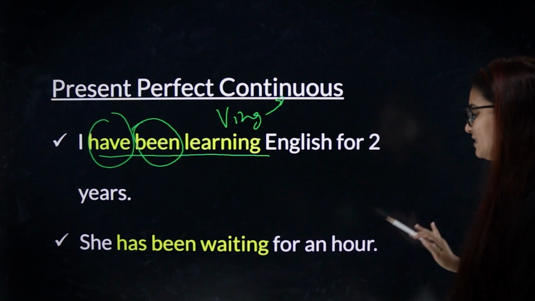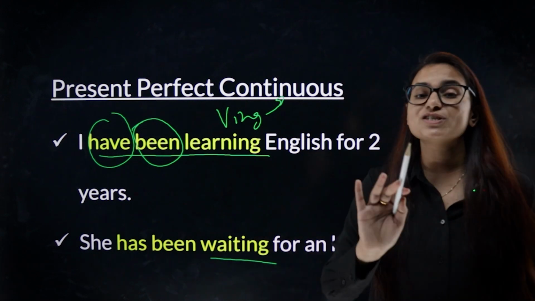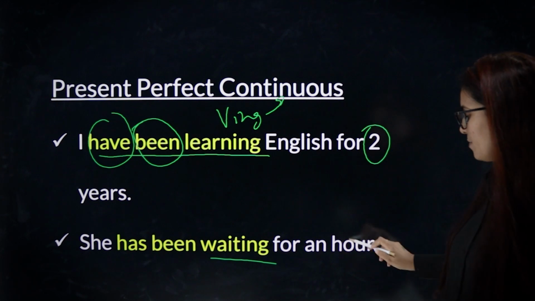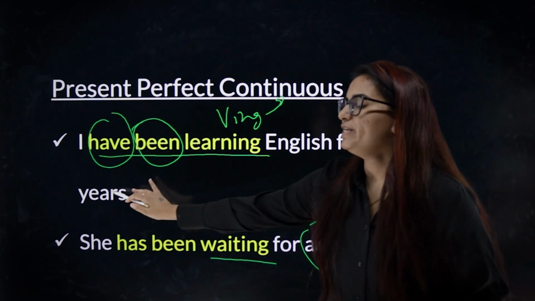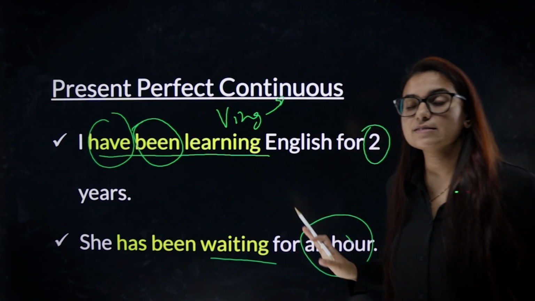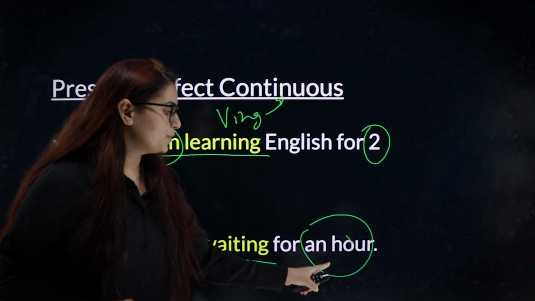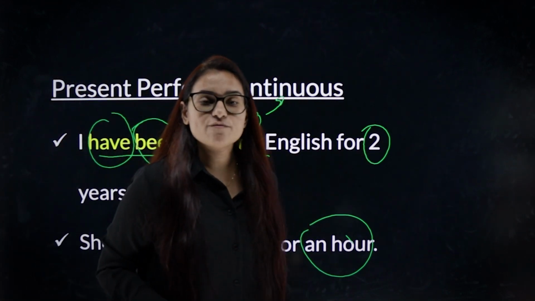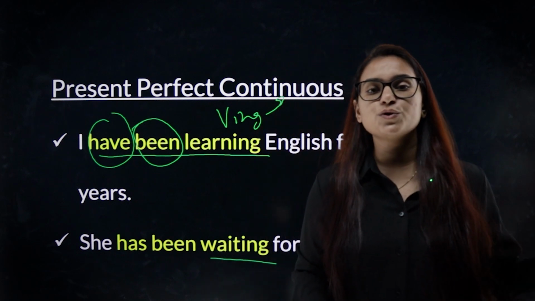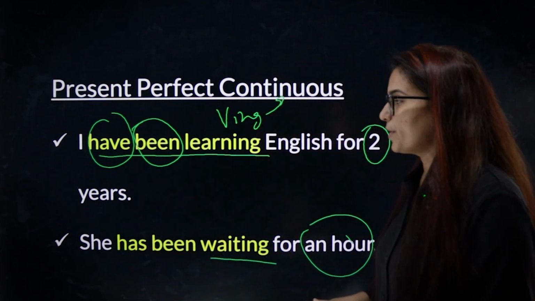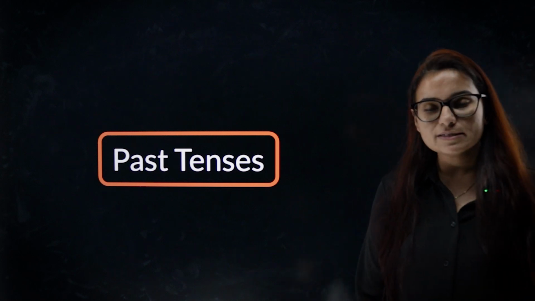"She has been waiting for an hour." That means she's still waiting. In present perfect continuous tense, you will have some kind of duration. 2 years, 1 hour. This is another important aspect of continuous tenses, that they have duration in it. "I have been teaching this class for 2 hours now." That means it's still going on, it's not over. Okay?